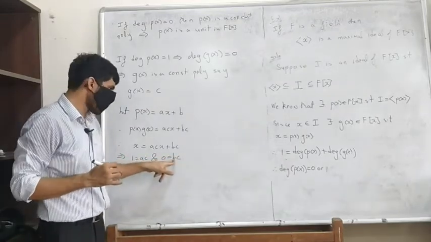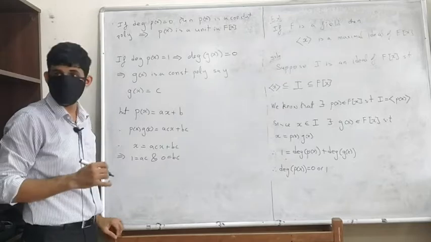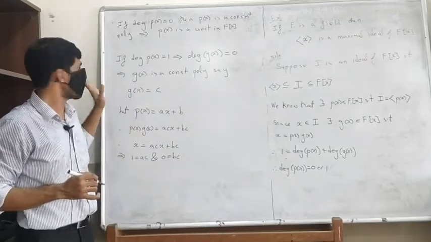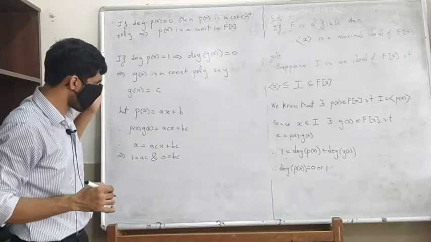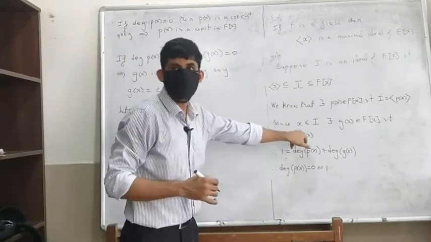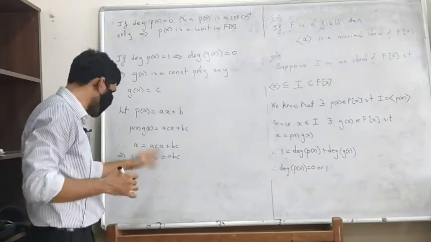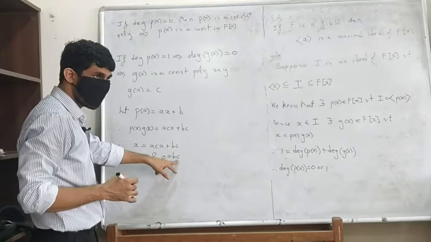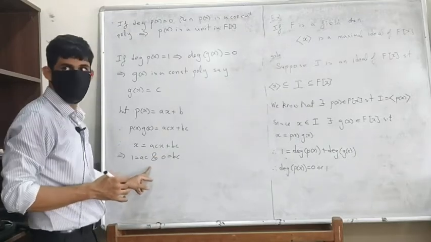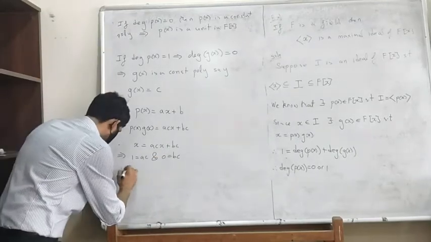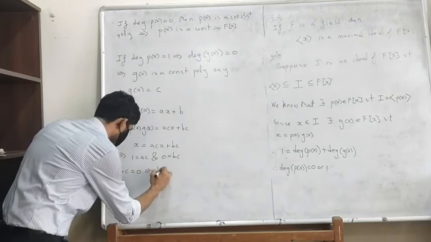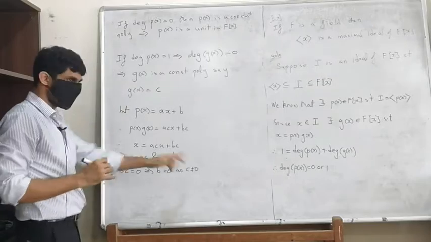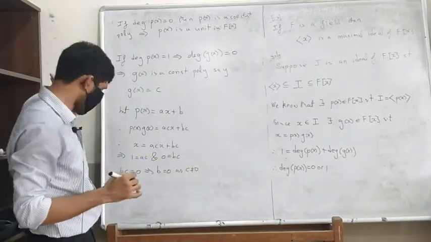It is not possible that c is 0. Why is it not possible that c is 0? Because then g would be 0. g cannot be 0, because if g was 0, you'd get a lot of different contradictions. If g is 0, then x would be 0. That's not possible. So c cannot be 0. So since c is not 0, b has to be 0, right? So bc equal to 0 will mean that b is 0 as c is not equal to 0. Why is c not 0, as I said? Because g cannot be 0.